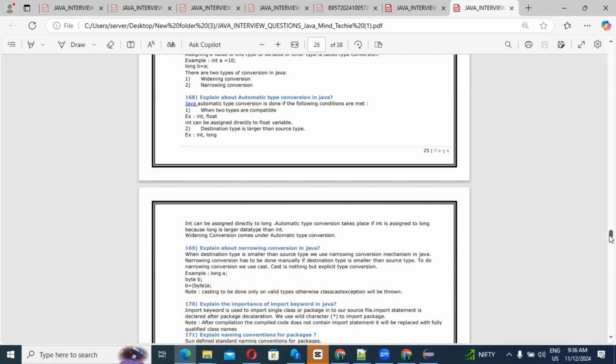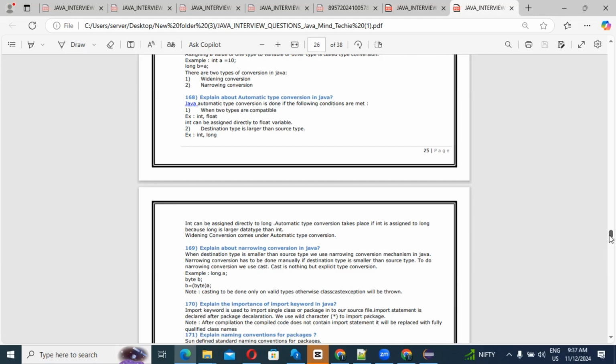Next question: explain what narrowing conversion is in Java. When the destination type is smaller than the source type, we use the narrowing conversion mechanism in Java. Narrowing conversion has to be done manually if the destination type is smaller than the source type. To do narrowing conversion, we use casting. Cast is nothing but explicit type casting.